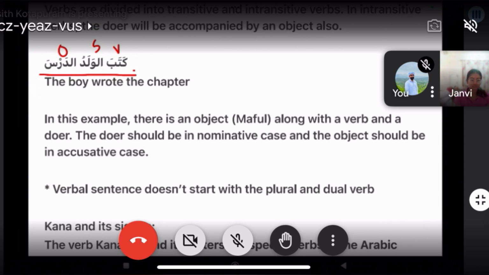Do you know nominative case, accusative case, and genitive case, everything? No, sir. Okay. Do you know nasb, raf'a, jarr, everything? Yes, sir. You have not studied. Okay.